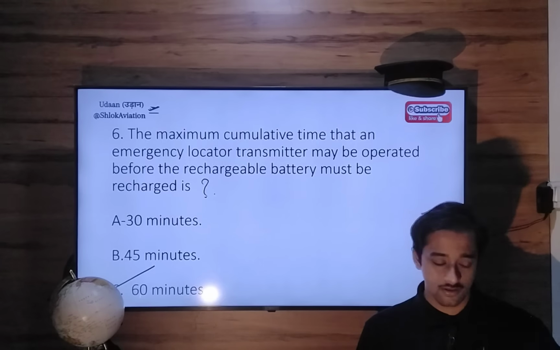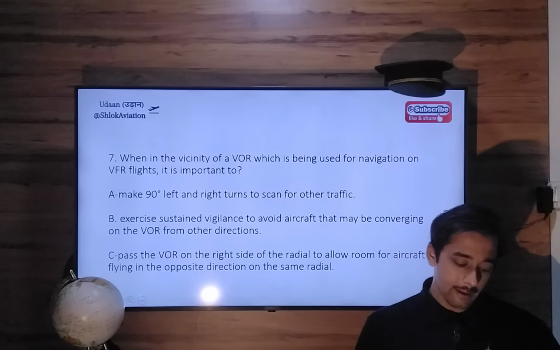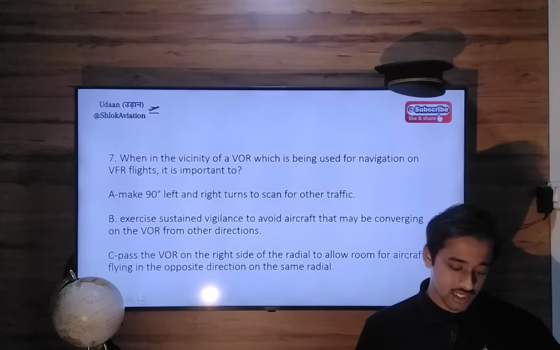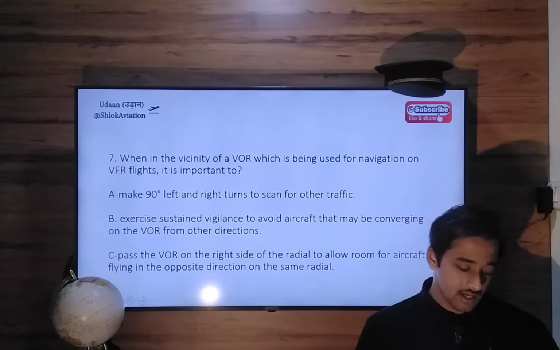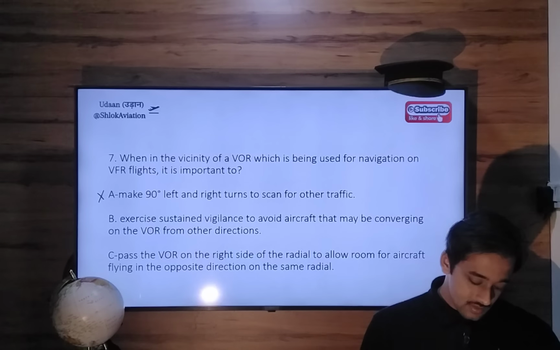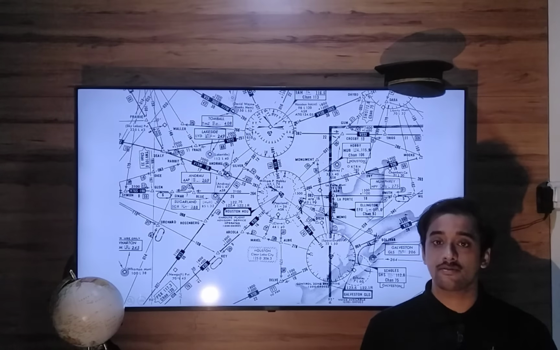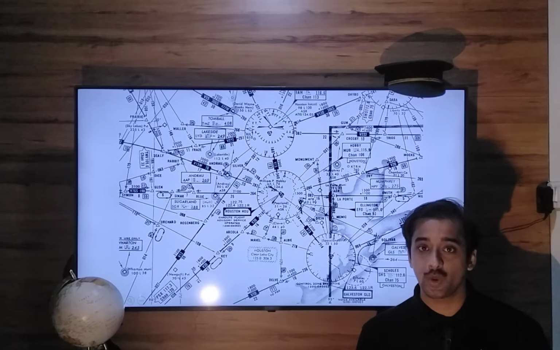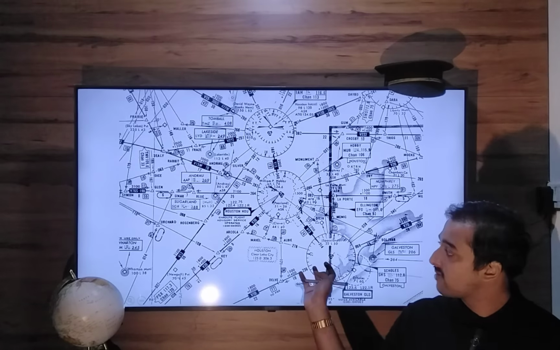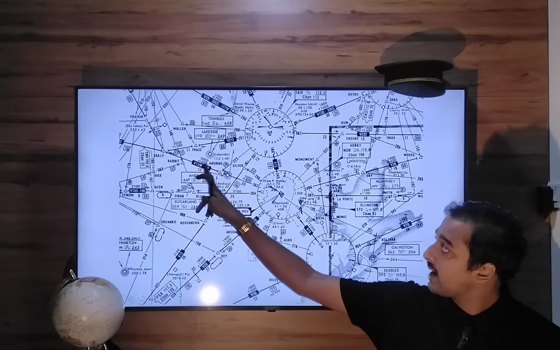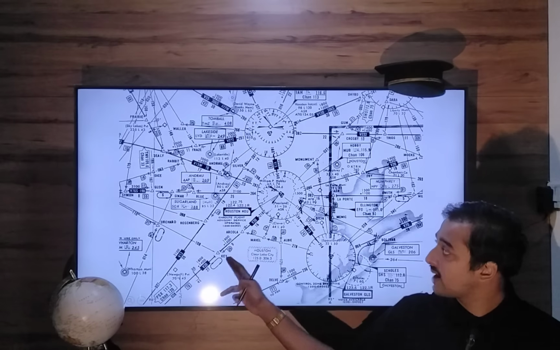Question 7: When in the vicinity of a VOR which is being used for navigation on VFR flights, it is important to do what? Making 90-degree left and right turns to scan for traffic. That is wrong. Here they are talking about flying using VOR airways, Victor airways. There are many VOR stations that you can see everywhere, and you can see these black airways, which are nothing but VOR radials.